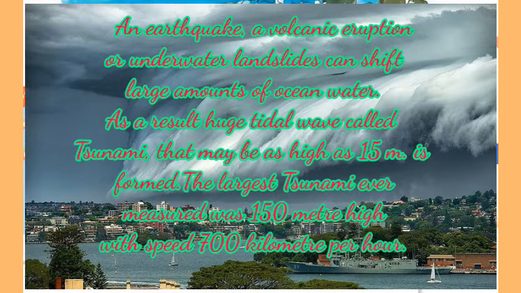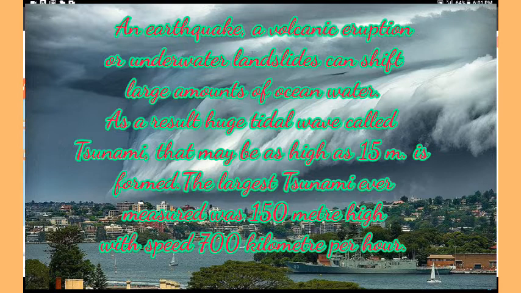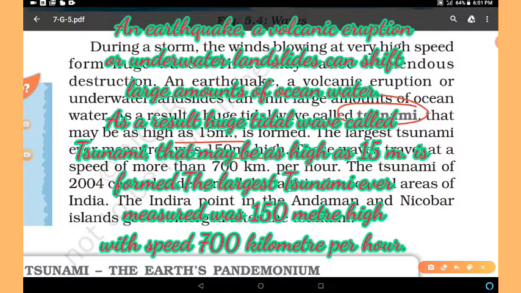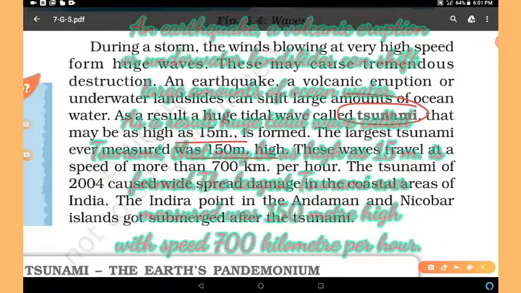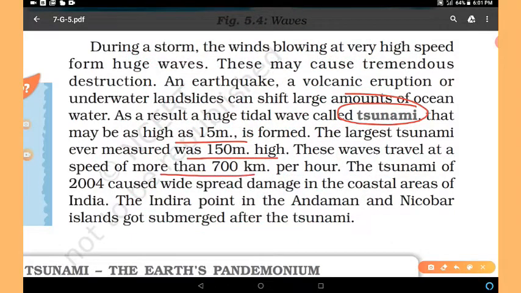As a result, a huge tidal wave called tsunami. So, what is tsunami? These are the huge tidal waves, called tsunami, that may be as high as 15 meter. The largest tsunami ever measured was 150 meter high. These waves travel at a speed of more than 700 km per hour. It means very fast. The tsunami of 2004 caused widespread damage in the coastal areas of India.